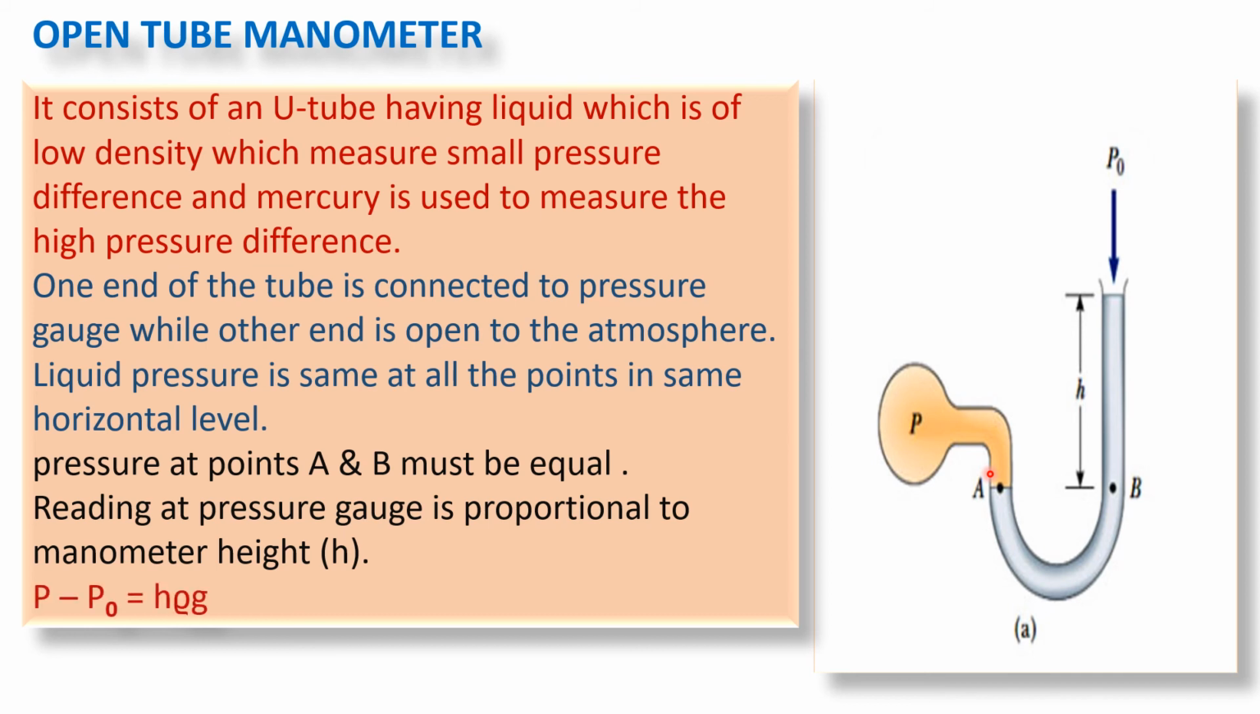So this P, pressure of the gas contained in the vessel, is P equal to P0 plus H rho G, and therefore P minus P0, this pressure difference, is equal to H rho G, where H is nothing but the height of the liquid column and rho is nothing but the density of the liquid. So by measuring the height and by substituting the value of rho, that is the density of the liquid, you can calculate the pressure difference, that is P minus P0.